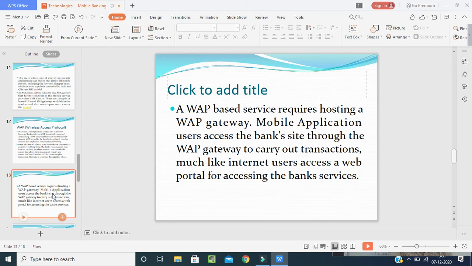Now, mobile application users access the bank site through the web gateway to carry out transactions, much like internet users access a web portal for accessing the bank service. For example, I have an HDFC bank account and I have downloaded the HDFC app. When I open the site, the web gateway will carry out our transactions.